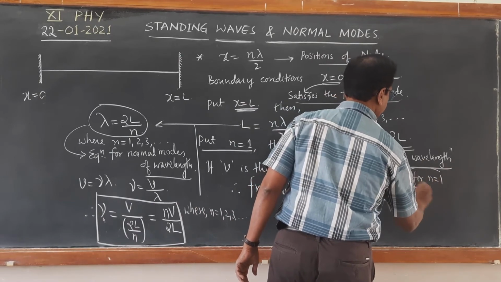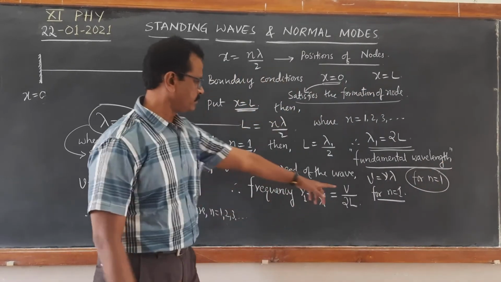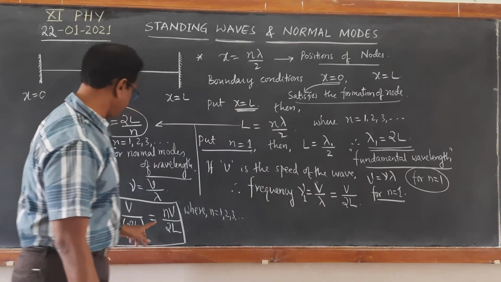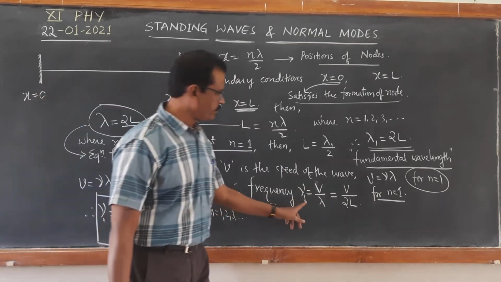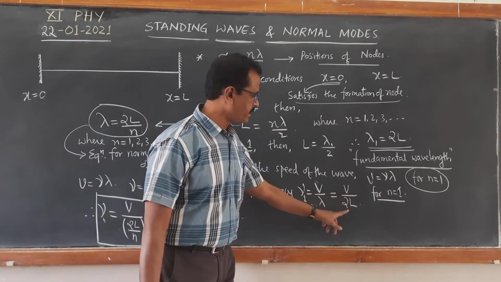For n equal to 1, yes, already we have calculated. If you put n equal to 1, we get nu1 is equal to 1 V by 2L.